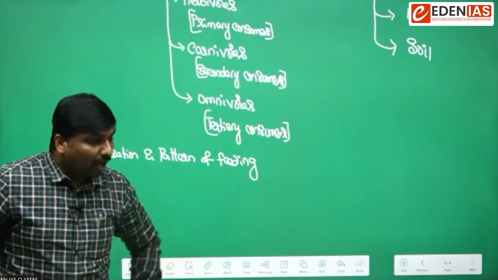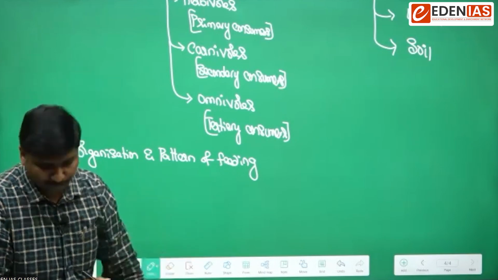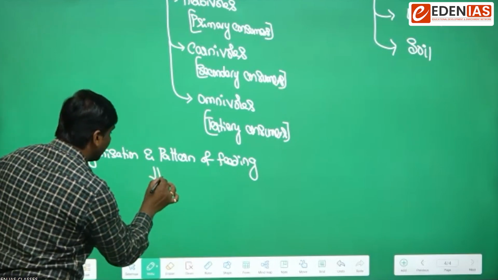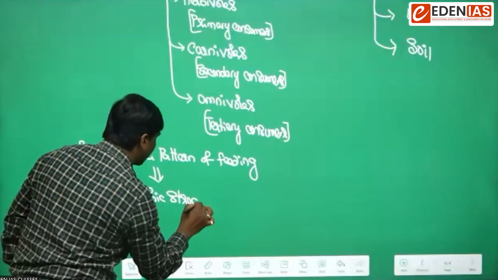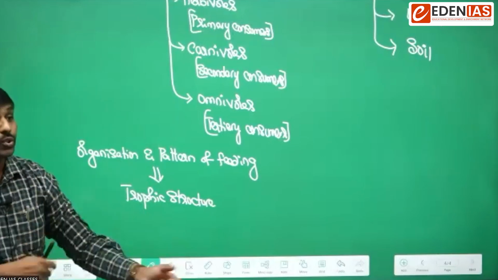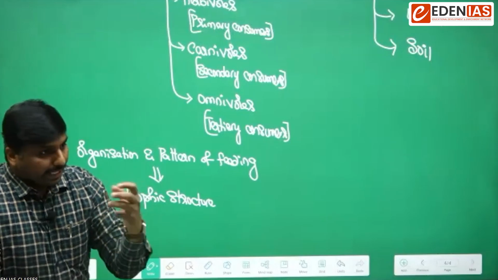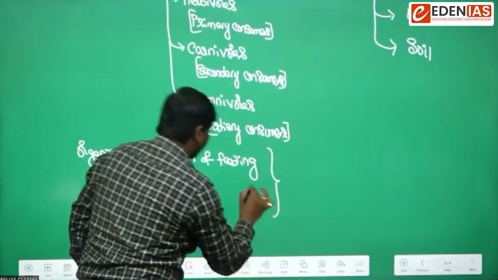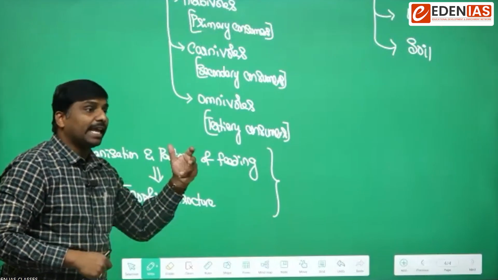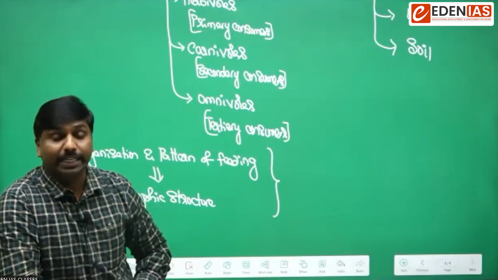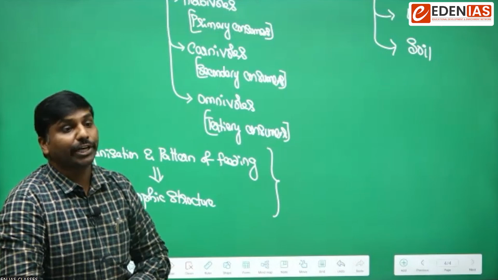Such organization or pattern of feeding of one component on another component is nothing but the trophic structure of the ecosystem. Trophic means nourishment. And when we look from another perspective, here one organism is feeding upon another organism, so we can have various levels through which energy passes from one component to another component.